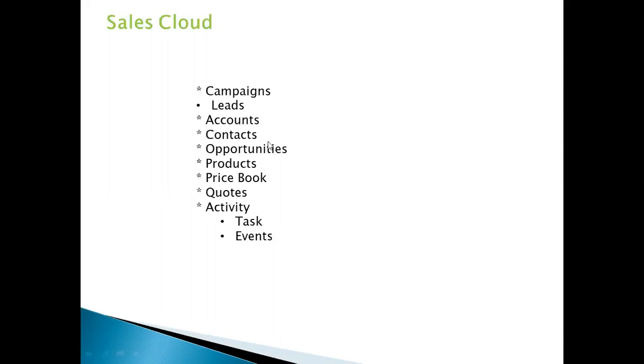So for one account I can have three contacts, one contact, or 10 contacts, or 20 contacts. Against one account, we can have multiple contacts. For those contacts, we can define their title, their name, their phone number, their email. We can capture all the details there. So whenever I need to communicate with that ABC account or ABC company, I can list out the contacts. I can find out, okay, these are the key people. Suppose I need to contact this admin to complete the deal.